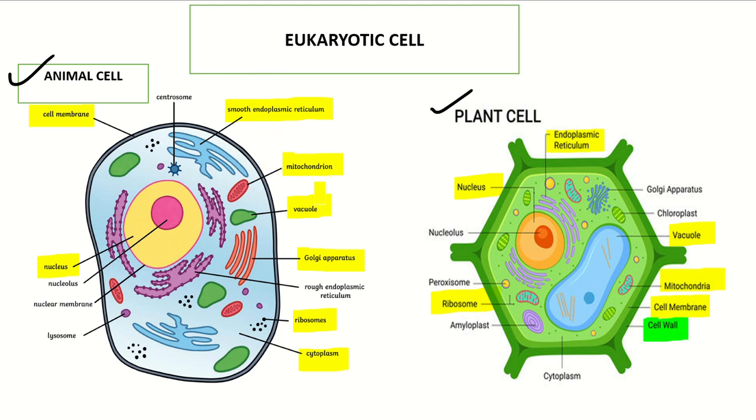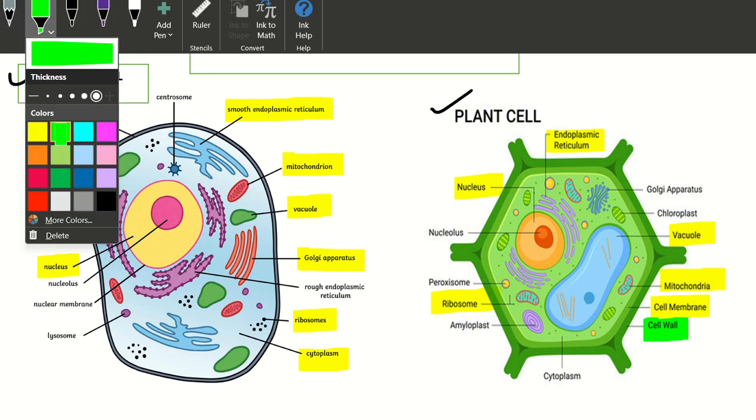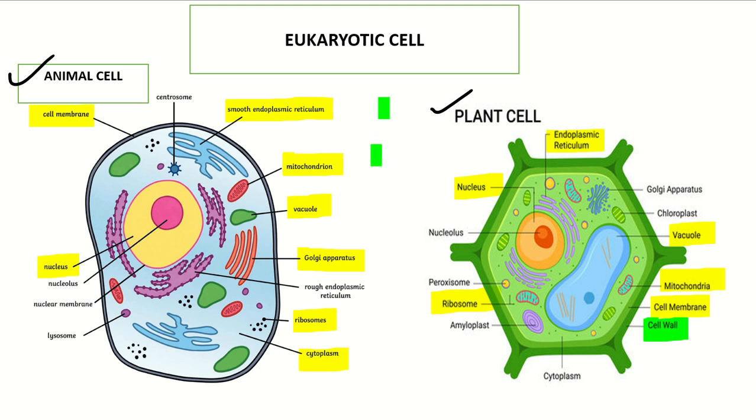As I told you, the cell wall is present only in the plant cell, but the cell wall is absent in the animal cell. There are some other cellular organelles which you cannot find in the plant cell, and some which you cannot find in the animal cell. First, I will talk about the animal cell. Centrosome is a cellular organelle which you can get only in the animal cell, not in the plant cell. Next, lysosome is also present in the animal cell, not in the plant cell.